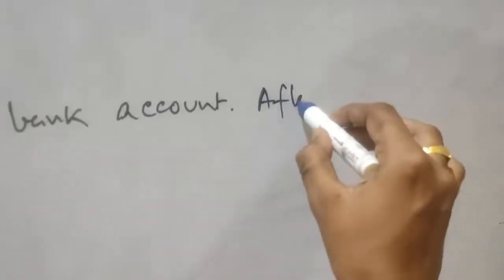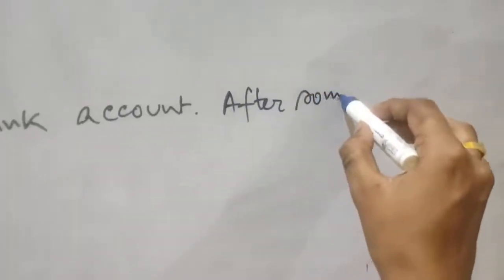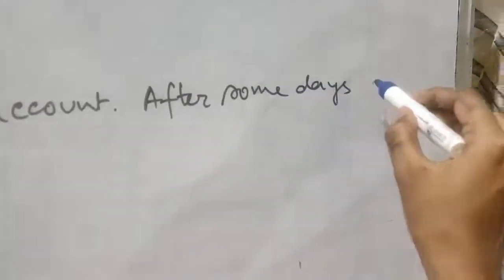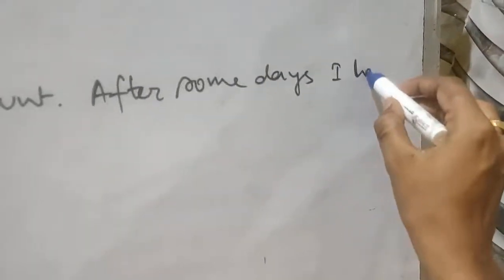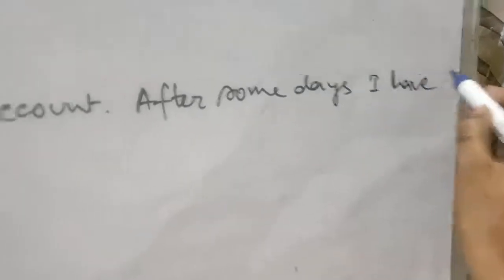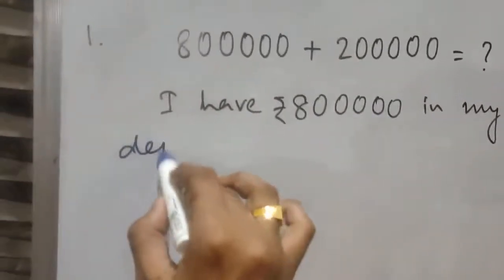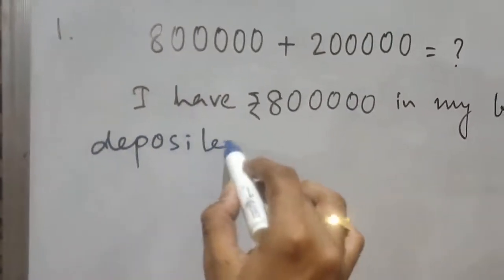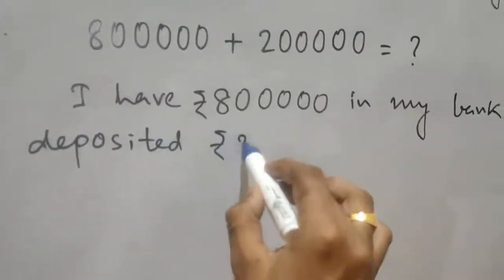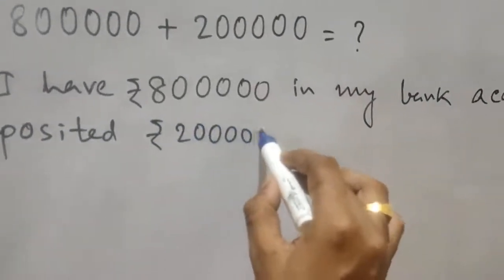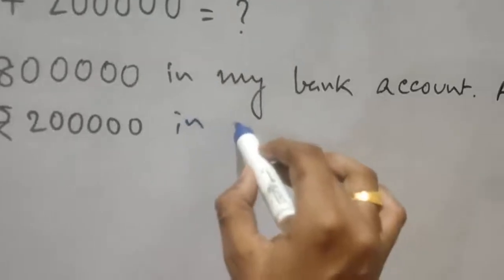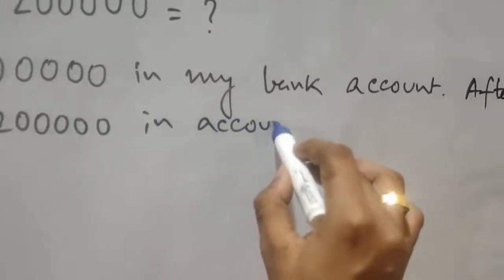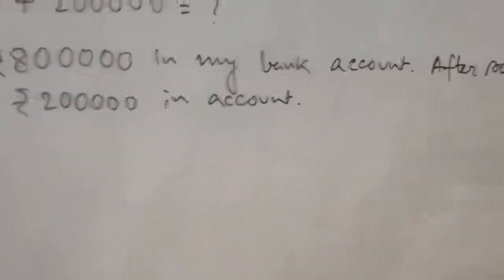After some days I have deposited rupees 2 lakh in account, right?